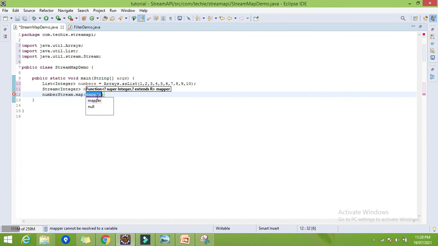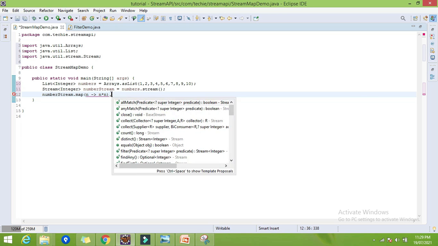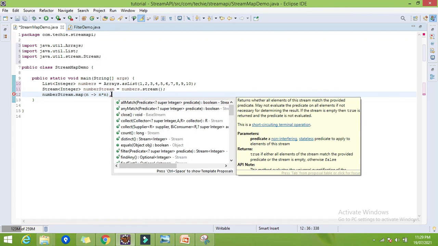So here we have to pass the mapper, right? Mapper will be the one function argument. So I will give the one argument as our number. Then I want the square of each element, meaning I have to multiply the number with itself, right? So n into n. It will convert each element to its square. And now the remaining part is the same as what we have done in the filter.